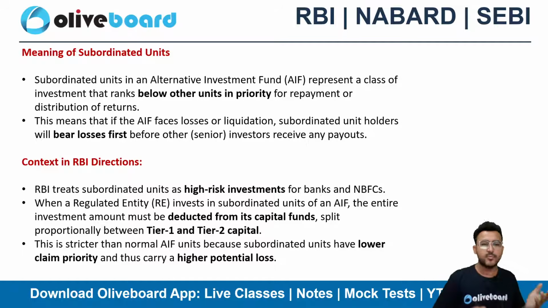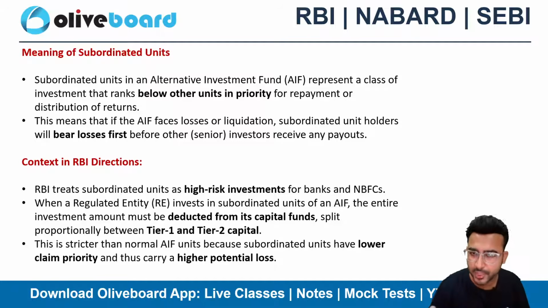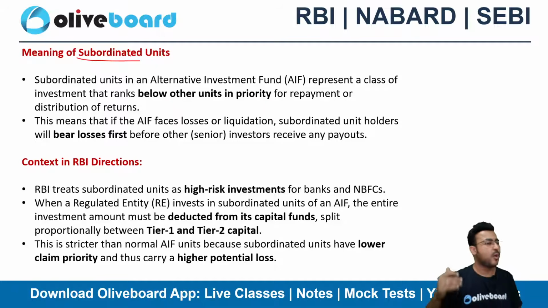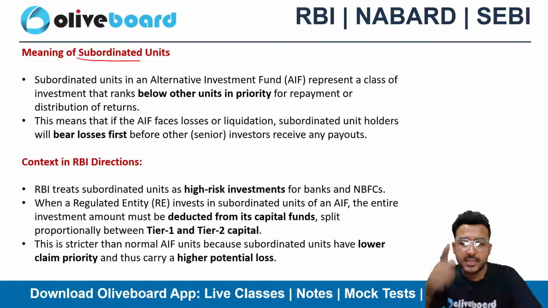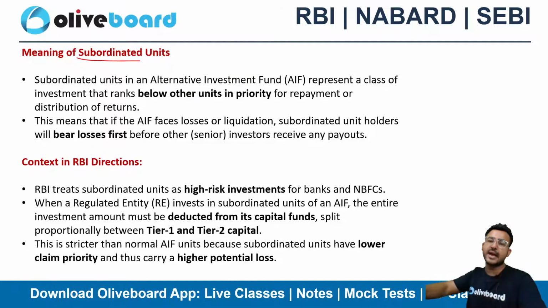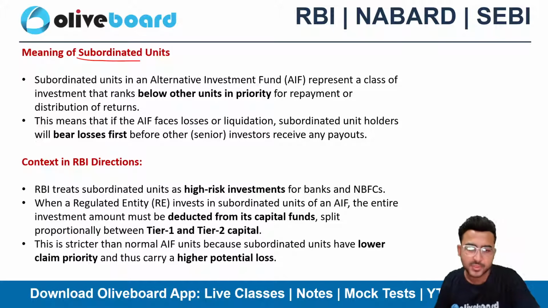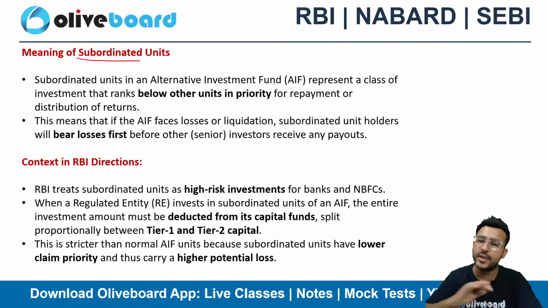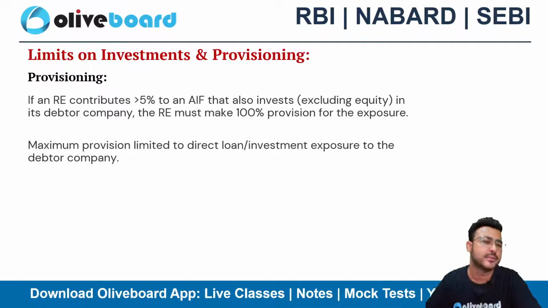Why are we deducting it? Obviously subordinated capital is a highly risky capital. As the name says it all, this is subordinated, this is below the ordinary capital. In case of any losses, this particular capital has the least chance of getting a recovery. So that's why RBI has clearly stated to deduct it from the tier 1 and tier 2 capital.